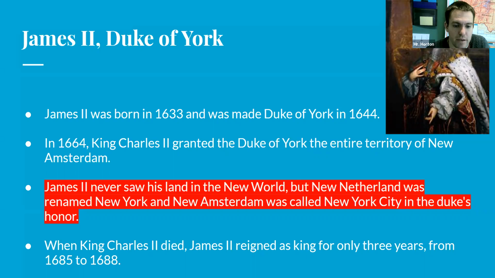And eventually, James II would actually become king of the Netherlands. When King Charles II died, James II reigned as king, but it was a short reign as it only lasted about 3 years, from 1685 to 1688, before he was kicked off of the throne, and he later would die a couple years later. So James II lived a very powerful life, starting as a ruler at age 11, ruling over York, and then eventually he would become king of the Netherlands. But he was given this land in the New World, where New York is located, and it was named after him, being the Duke of York.